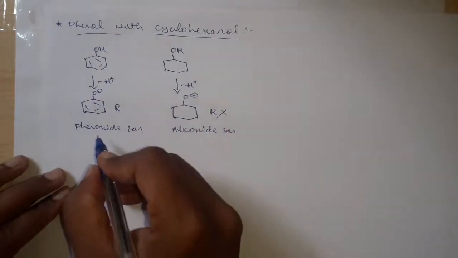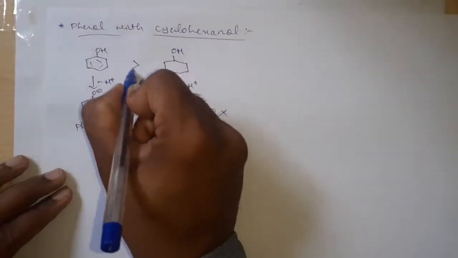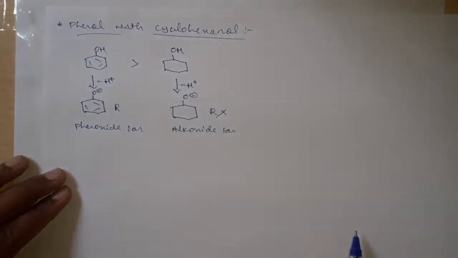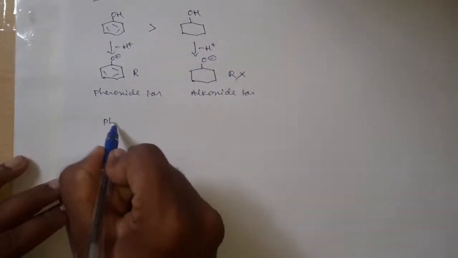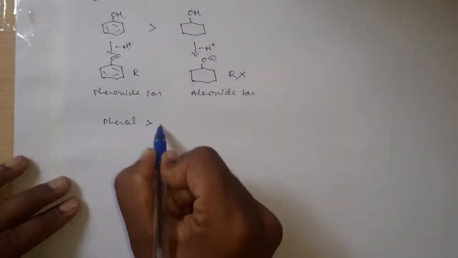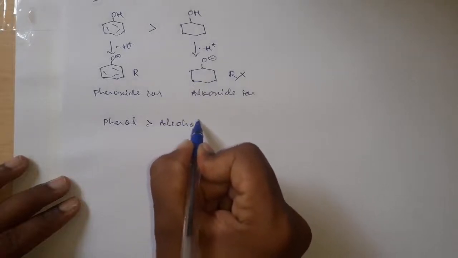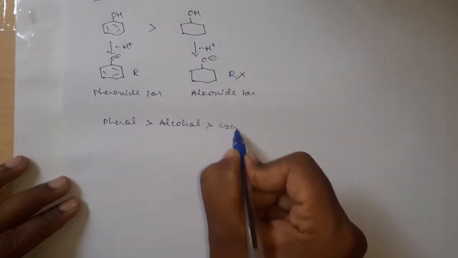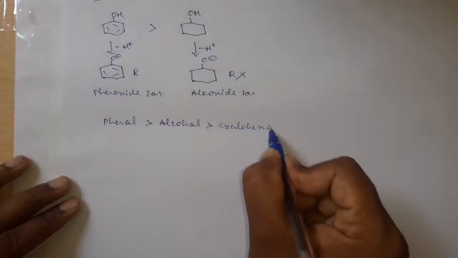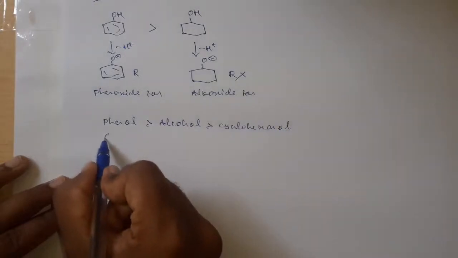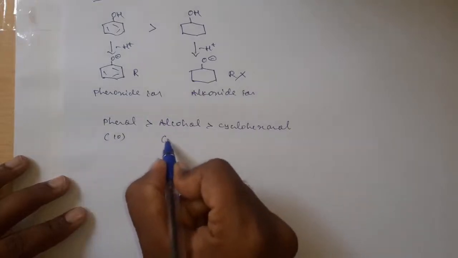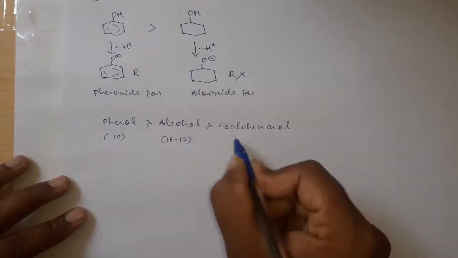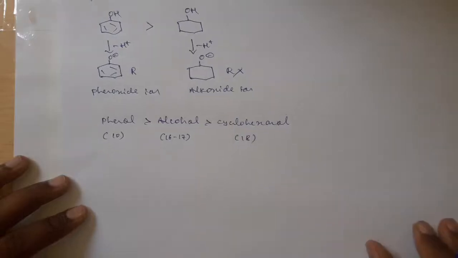Therefore, phenols are more acidic as compared to cyclohexanol also. Then we can say phenol is more acidic than alcohol, which is more acidic than cyclohexanol. In brackets I am writing the pK values. For phenol it is 10, for alcohols it is between 16 to 17, for cyclohexanol it is 18.